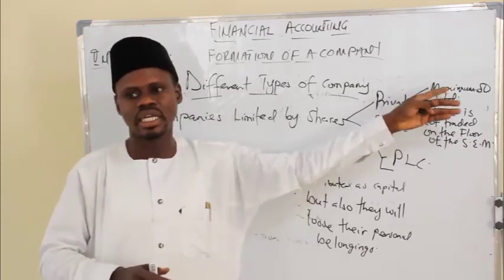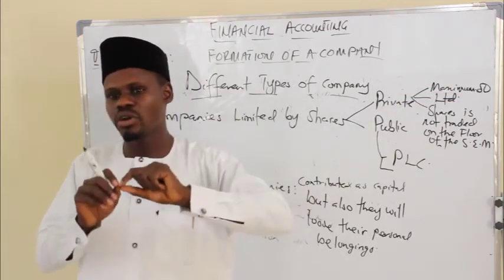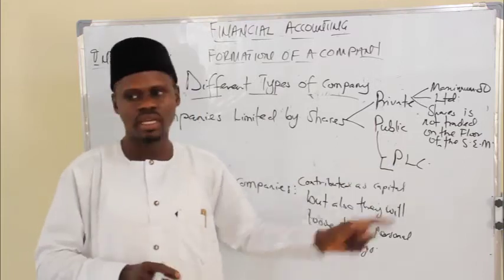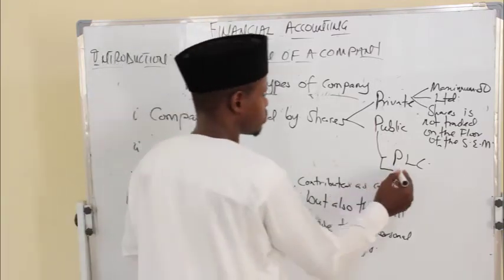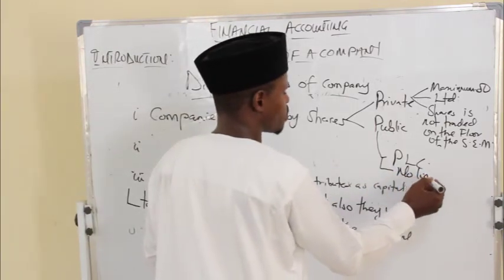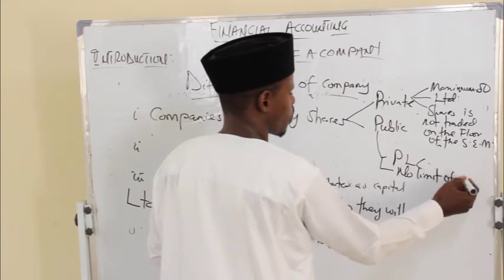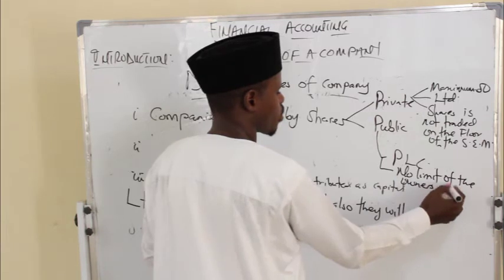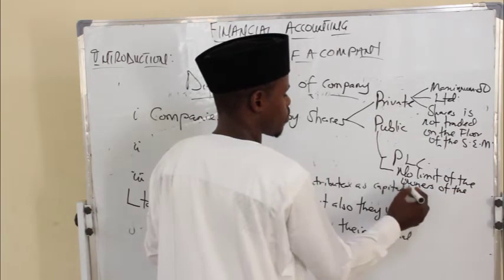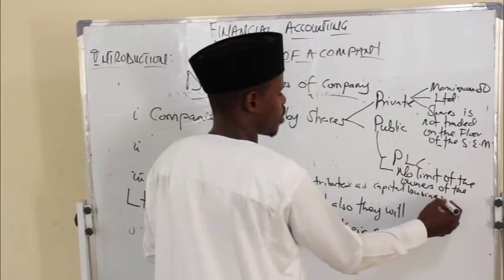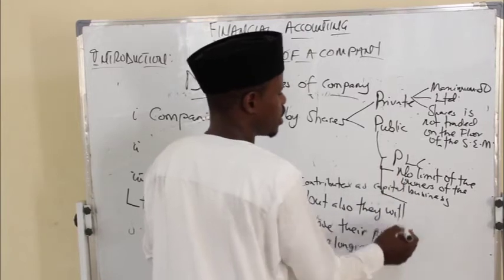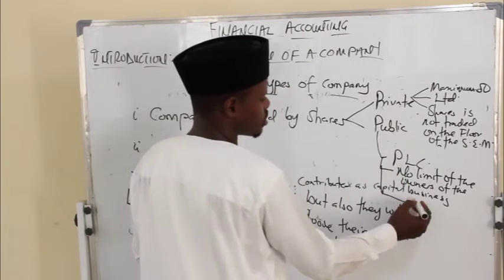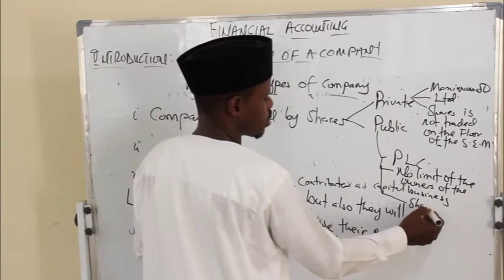Unlike a private, that it says the maximum owner should be 50. For a public, there is no limit. No limit in the owners of a business. And thirdly, their shares can be traded on the stock exchange market.